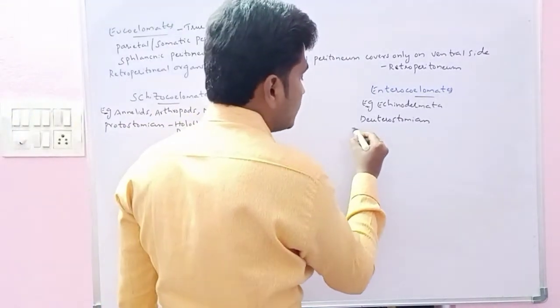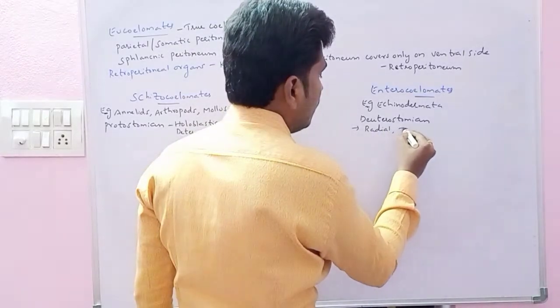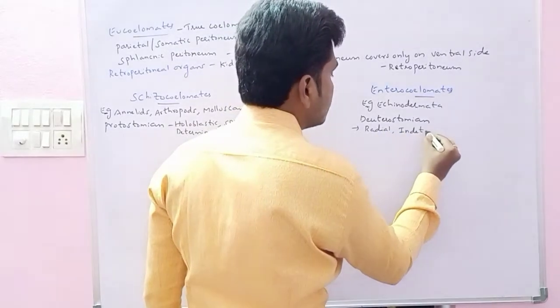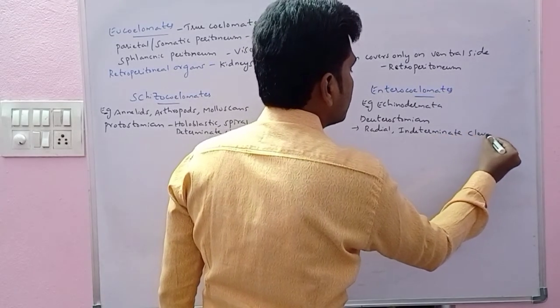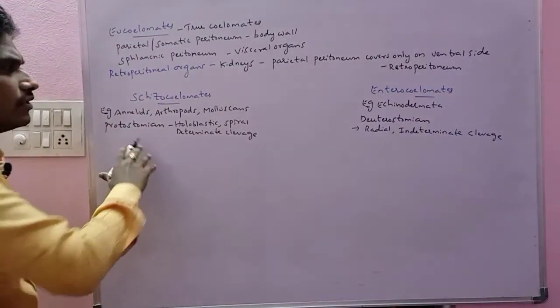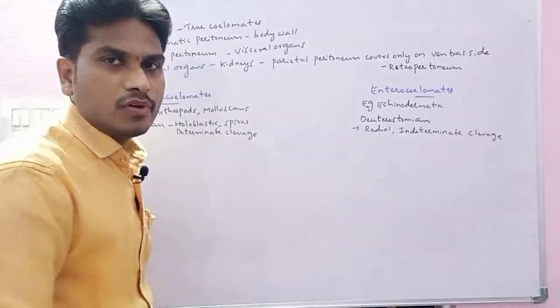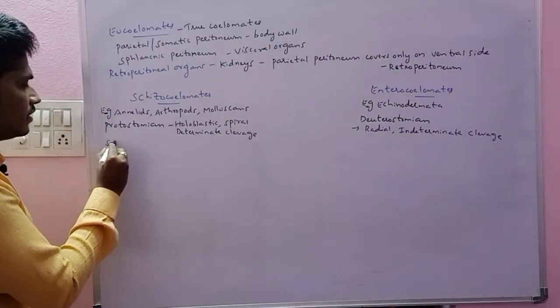In the enterocoelomates we can see radial indeterminate cleavage. Cleavage means separation or division. And both the formation of schizocoelom and enterocoelom take place by the splitting of the mesoderm, right?